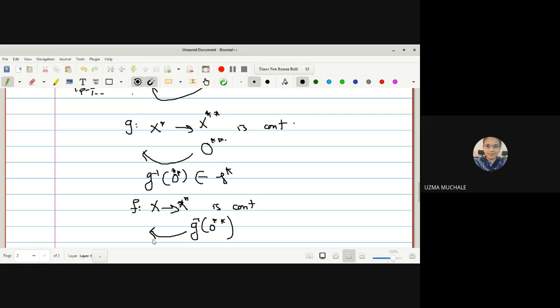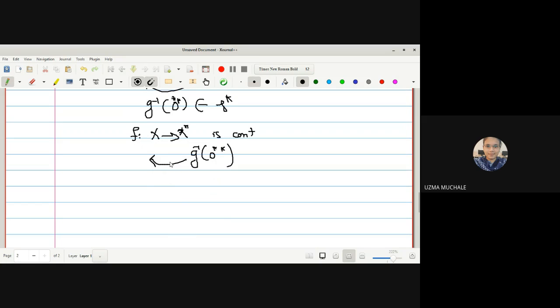What is the inverse image of this one? With the help of this function, we can say that F inverse of G inverse of O double star is also open. Correct? From the last two theorems, we can prove the result. And hence, by the theorem, which theorem? Inverse image of an open set is open implies that the mapping is continuous.